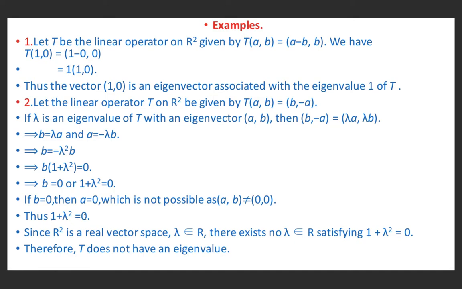Thus 1 plus lambda square equal to 0. Since R square is a real vector space, lambda belongs to R, and there exists no lambda belonging to R satisfying 1 plus lambda square equal to 0. Because if we solve this equation, we will get lambda equal to plus minus iota. So there is no lambda belonging to R, R meaning the set of real numbers, which satisfies this equation. Therefore, T does not have an eigenvalue.